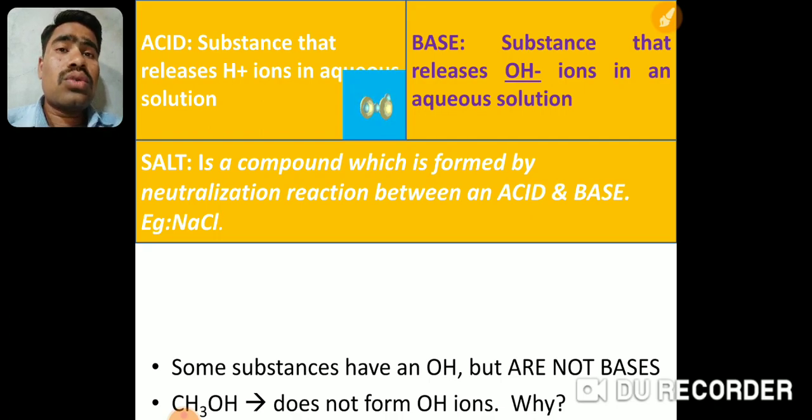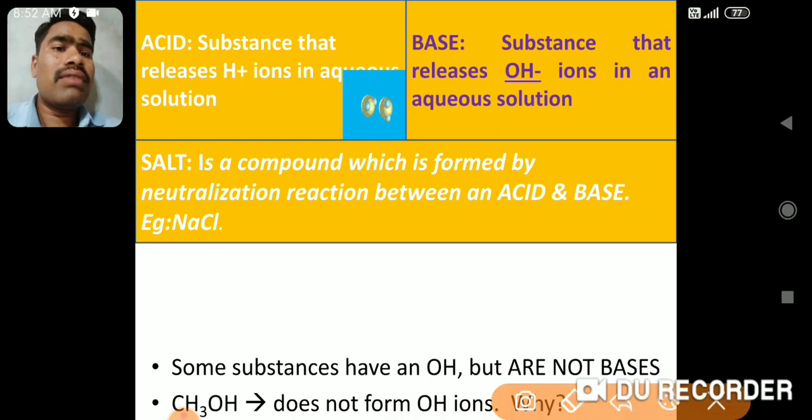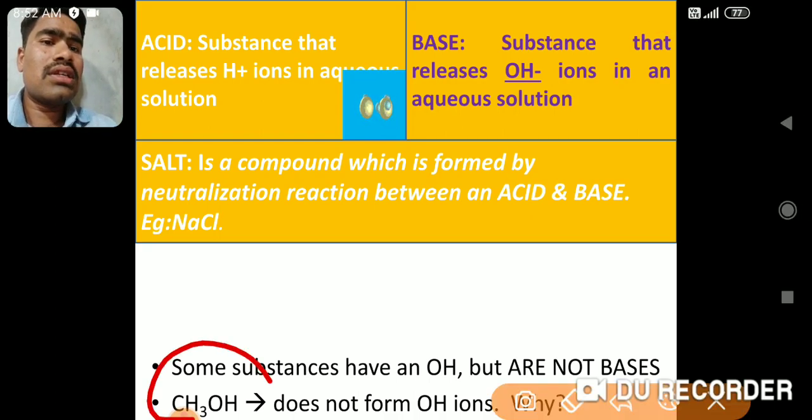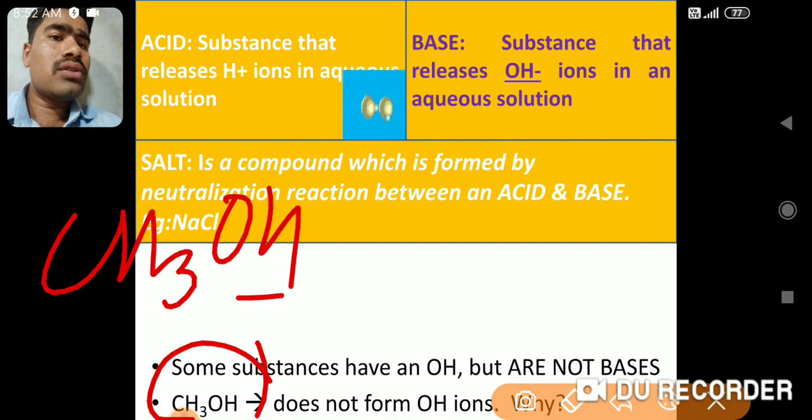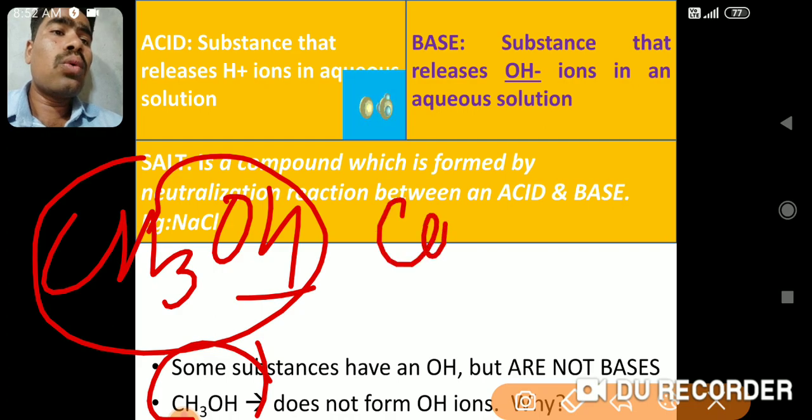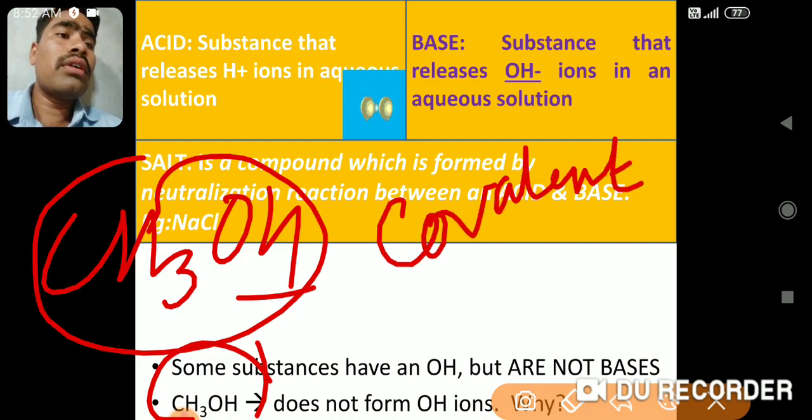Remember, in ionic compounds we form H plus, Cl minus, OH minus ions, but in covalent compounds these ions are not formed. For example, CH3OH. Here also OH is there, so can we call it a base? No, this is not a base. This is a neutral substance because this CH3 is attached to OH by a covalent bond.